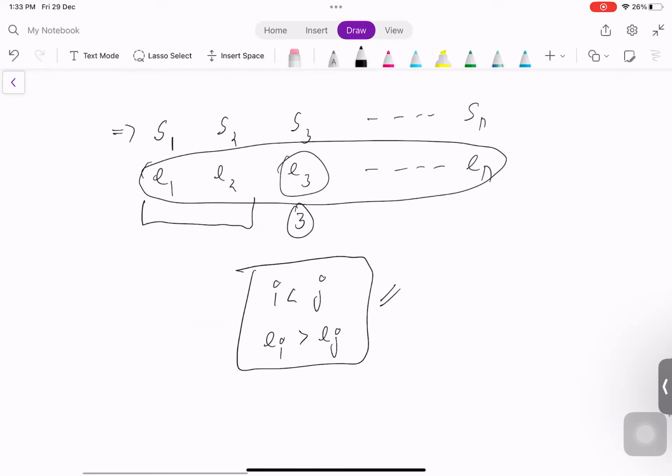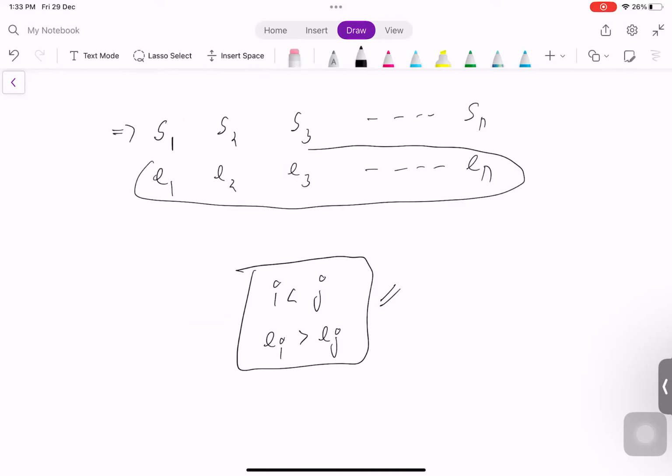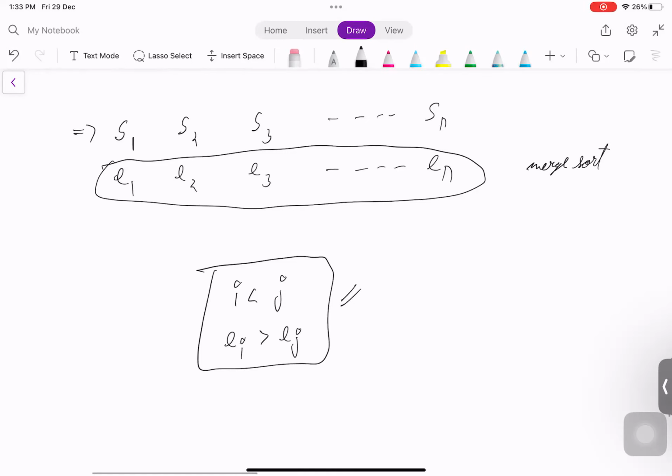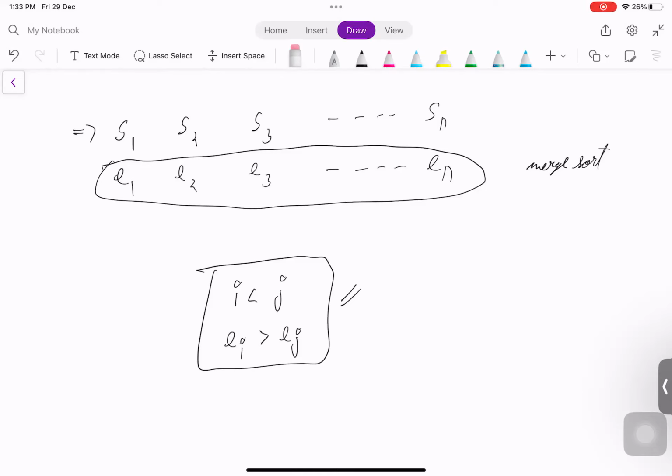To count the number of inversions, there are many ways. One way is to use merge sort; while merge sorting, we can calculate the inversions. One more way is to use a Fenwick tree or segment tree with coordinate compression.